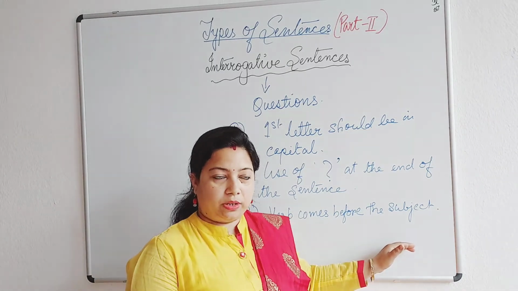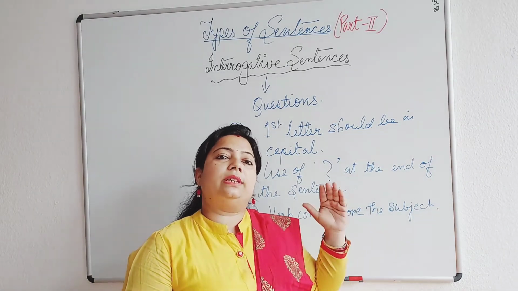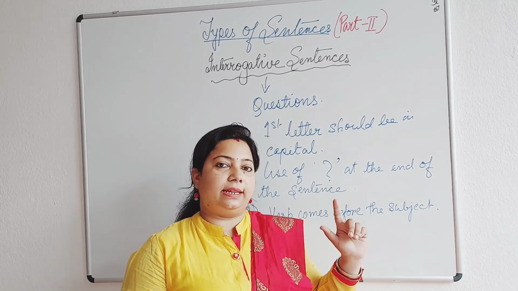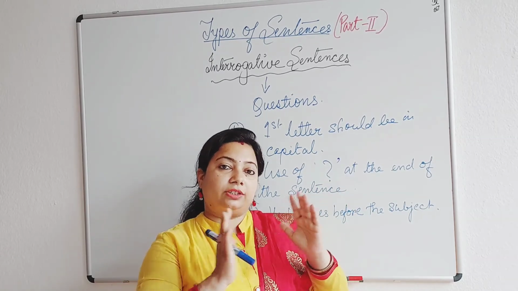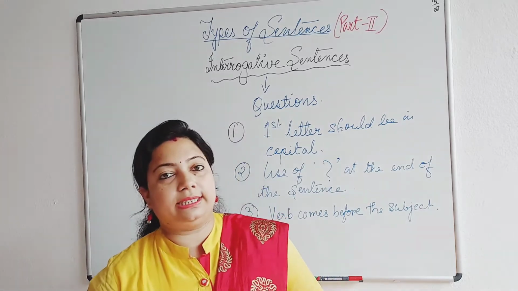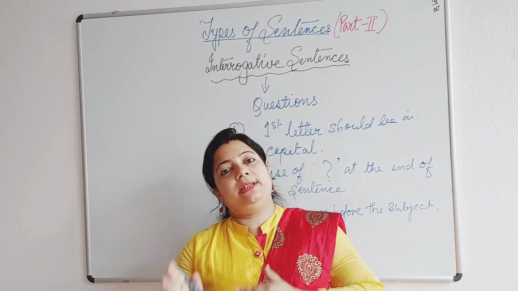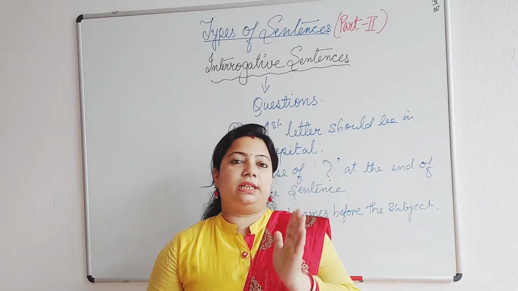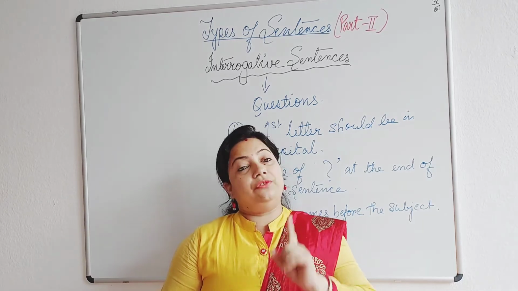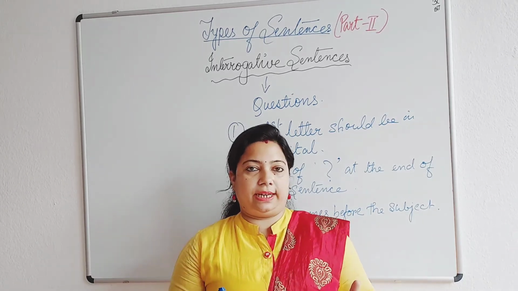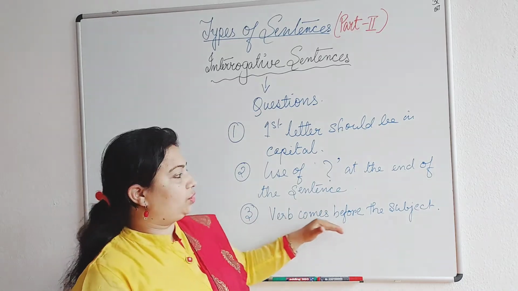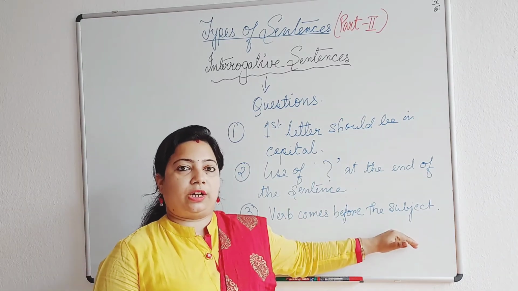This is also very important because when we studied assertive sentences, we saw that the structure of the sentence was S plus V plus O, that is subject plus verb plus object. But when you are framing an interrogative sentence, this should be the sentence structure.